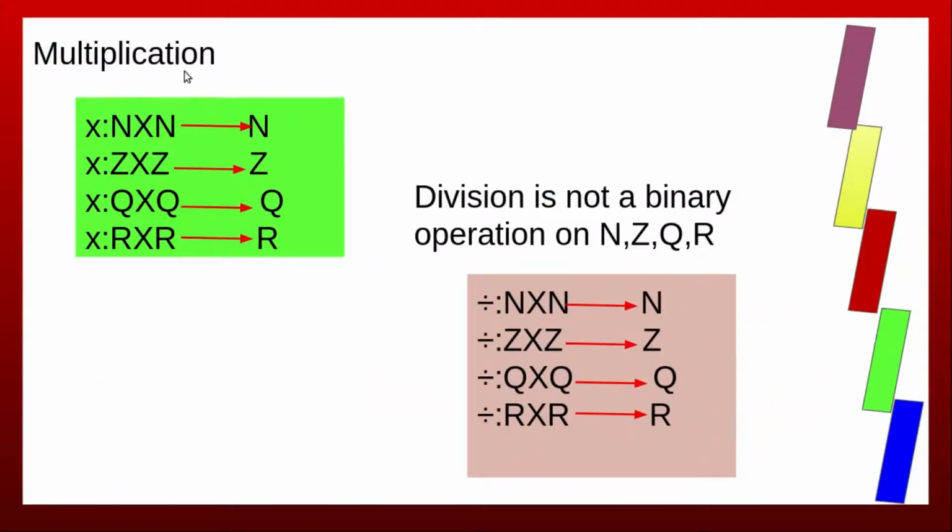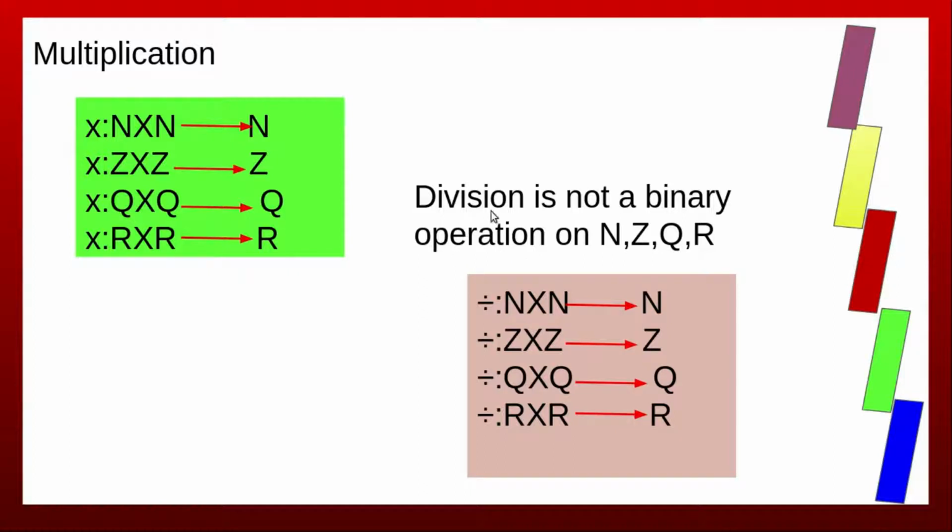Now consider multiplication. Multiplication from N × N to N is a binary operation. Take any two natural numbers a and b; a × b is again a natural number. Similarly, multiplication defined on Z, Q and R are binary operations.